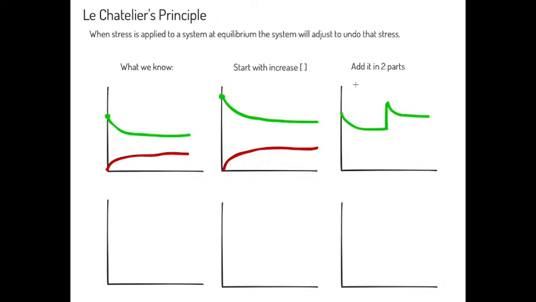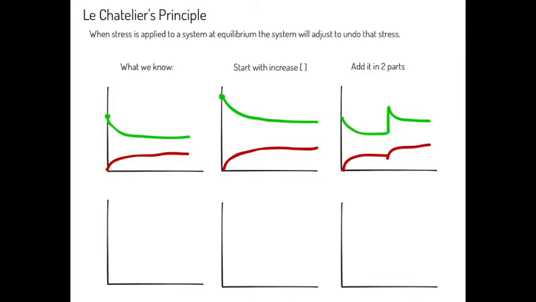Finally, let's look at adding the system in two parts. When we added the reactants in two parts, we initially had the smaller reaction leveling off, and then we added a whole lot more reactant, which allowed product to be generated quickly. We end up leveling off to about the same level as we had before. The levels don't quite line up perfectly, but we can see the general idea here. The larger system, whether it's added in two parts or one part, ends up with the same K_Q value.